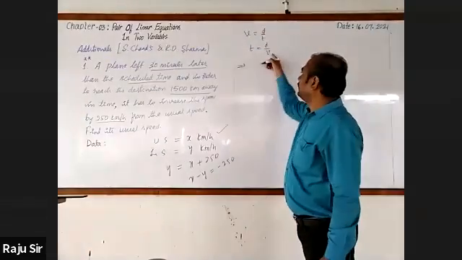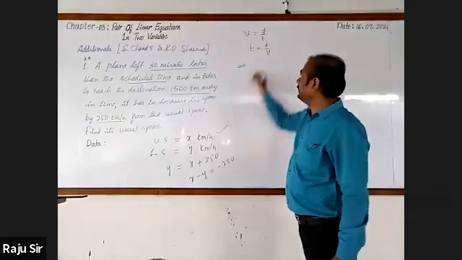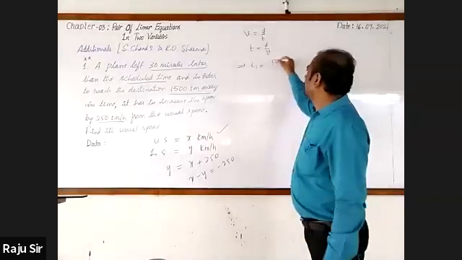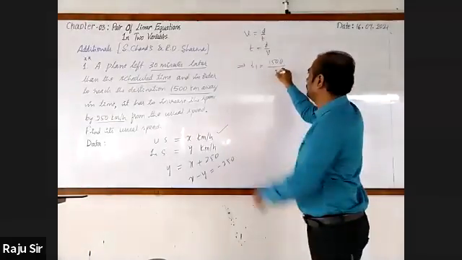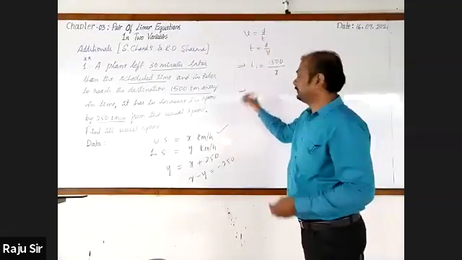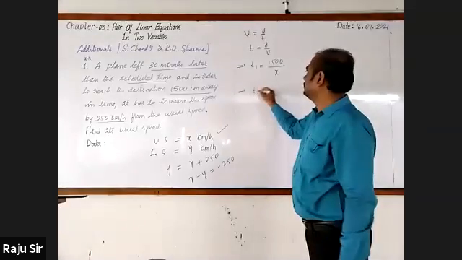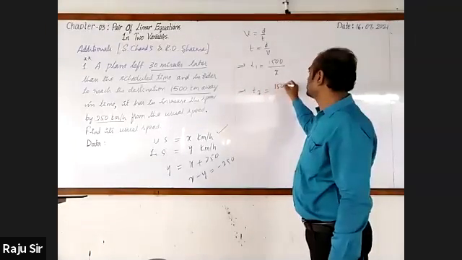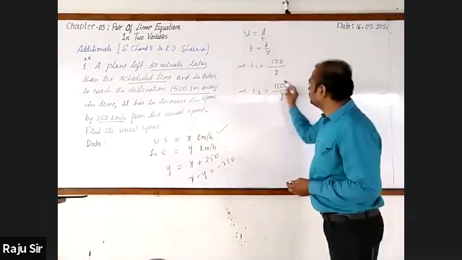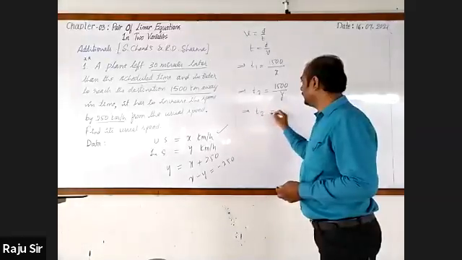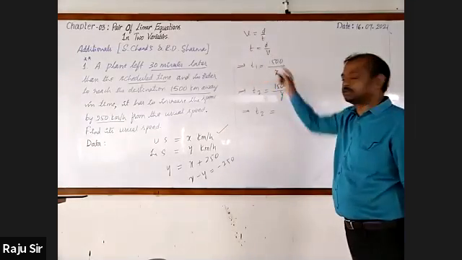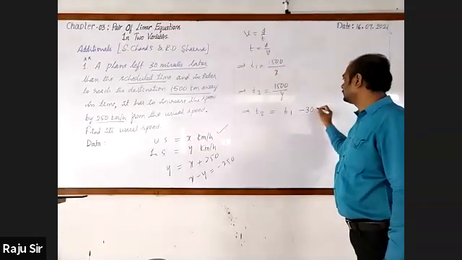In the first situation, if it moves with the usual speed, I call the time taken t1. It is 1500 by x, the usual speed x. And if it increases its speed, then t2 is equal to 1500 by y. Now t2 will take 30 minutes less than t1.